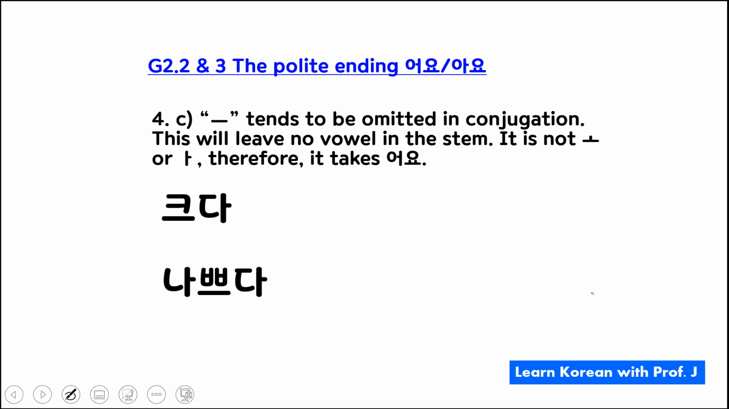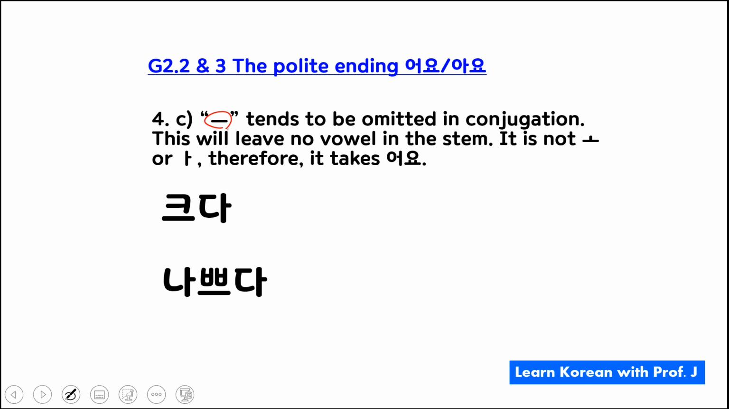Okay, last type of the irregular conjugation. ㅡ tends to be omitted in conjugation. Do you remember this sound, where you kind of elongate and widen your lips? And I also mentioned that in American cultures, we say it when we see something gross, right? So you don't want to keep something gross near you. Therefore, ㅡ tends to be omitted in conjugation.